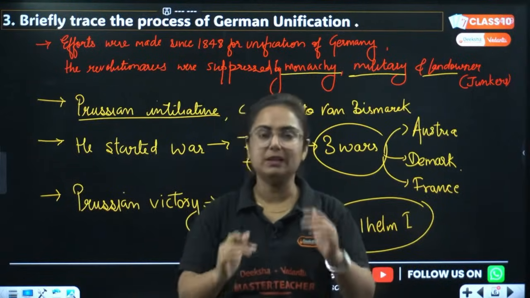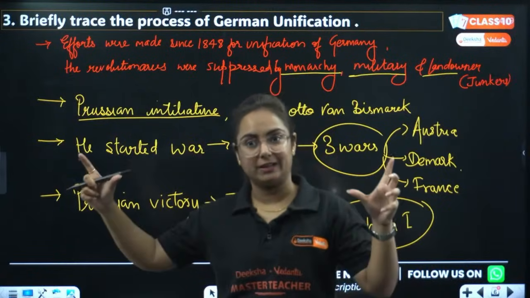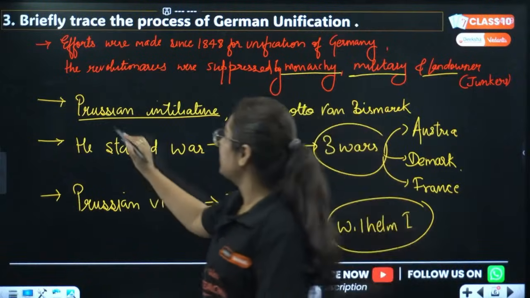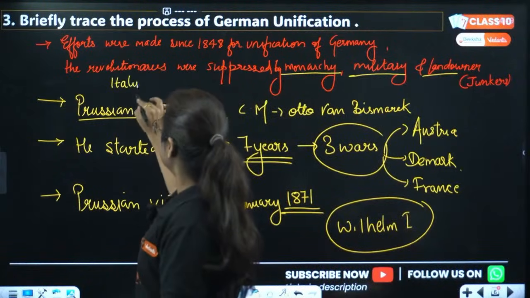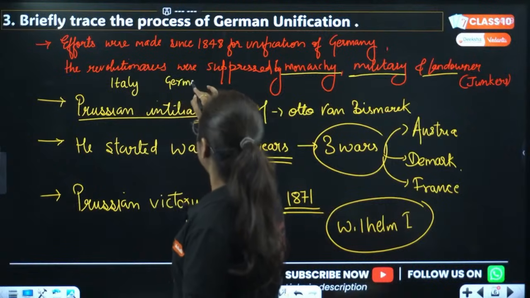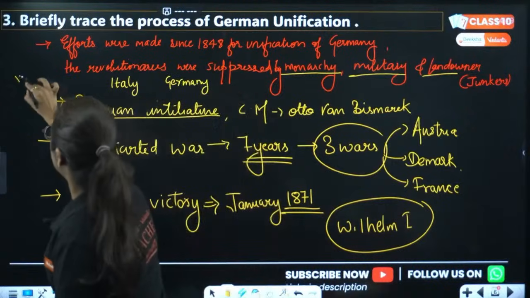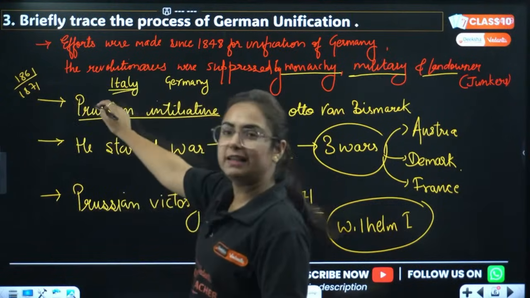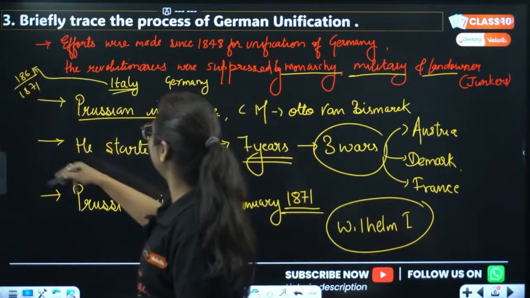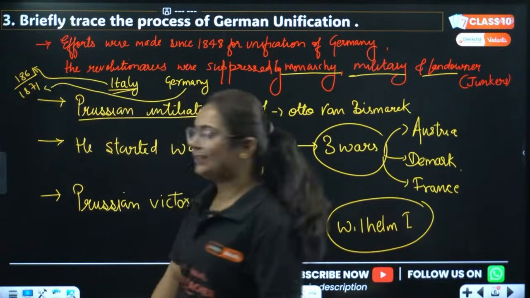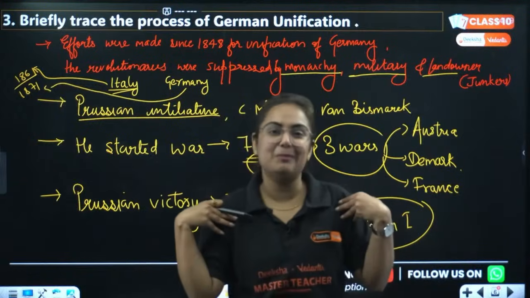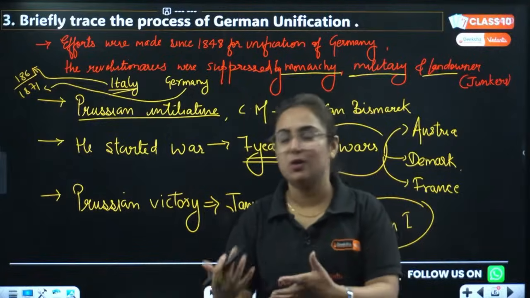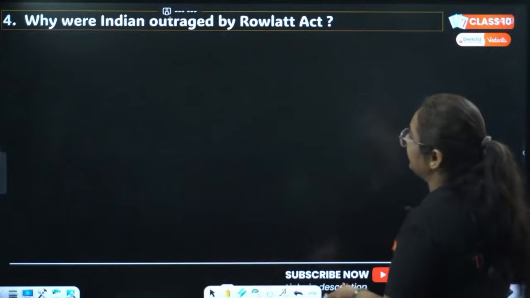So remember that Germany is the big one, the big country. How to remember that, I'll tell you. We have Italy, then we have Germany. We have two years, 1861 and 1871. Whose spelling is small? Italy is small. So match 61 with it, and the large one with 71. This is just a trick of how I remember it. You can also use it, but do not get confused. I am not here to make you more confused, rather to make this clearer to you.